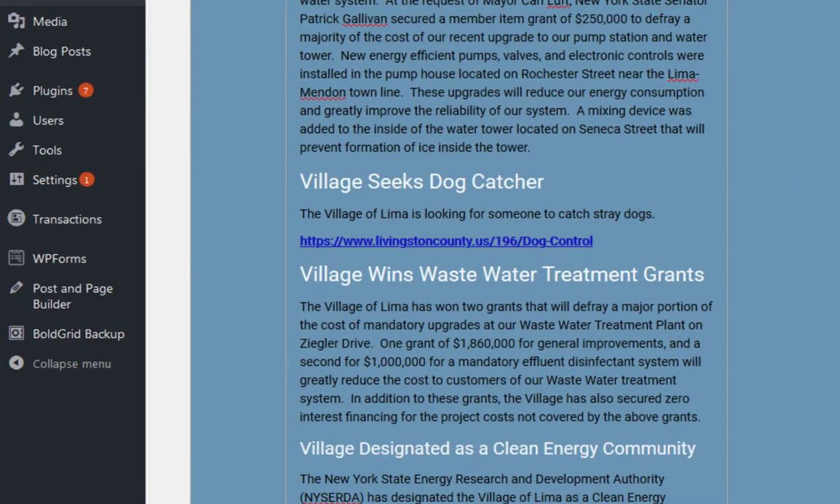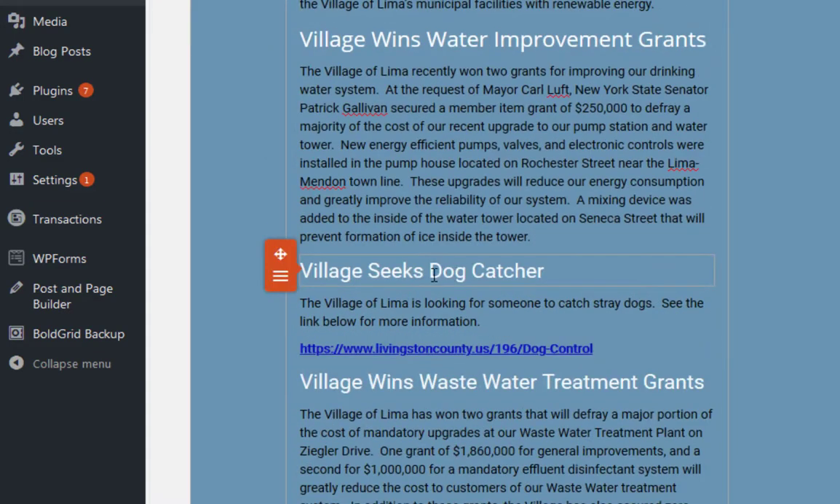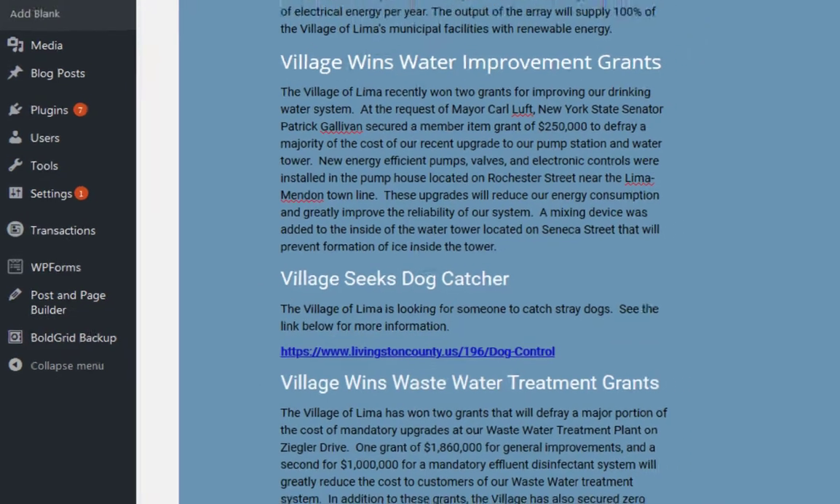Okay, so now we have done a title by just cloning something, and then we had this. We might want to add the Village Looking for Stray Dogs. Okay, see the link below for more information. All right, so that is how to put in something with a link into the site. Remember, this isn't live into the site until I hit update.